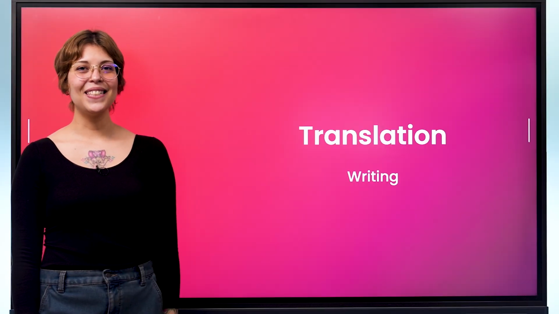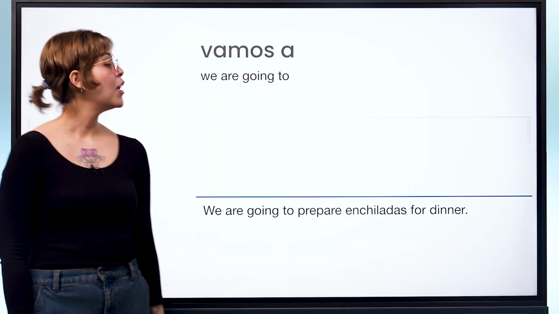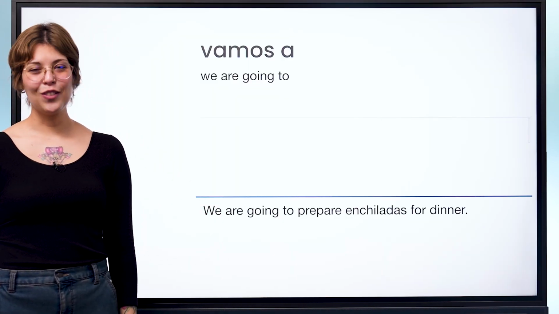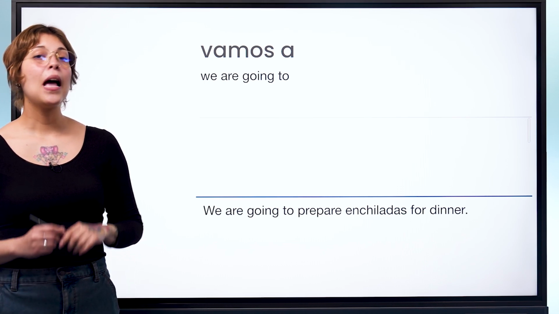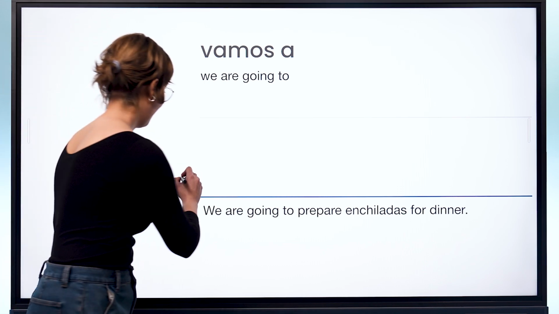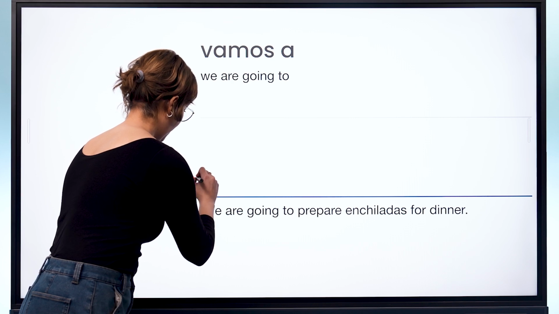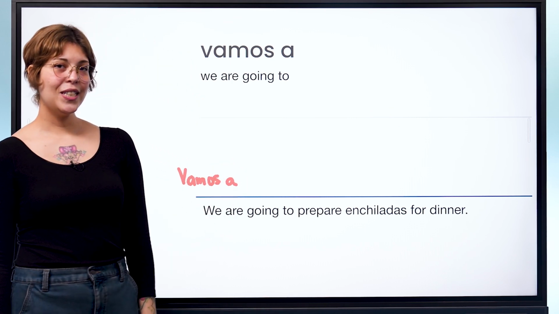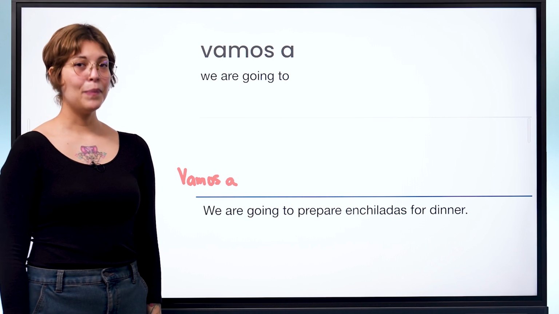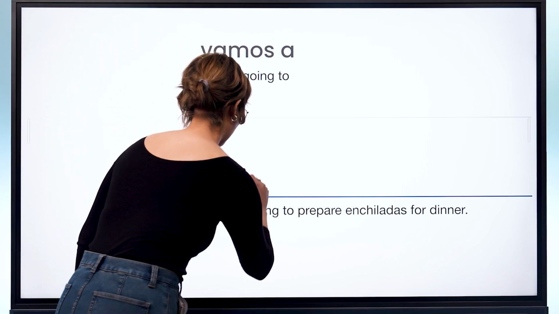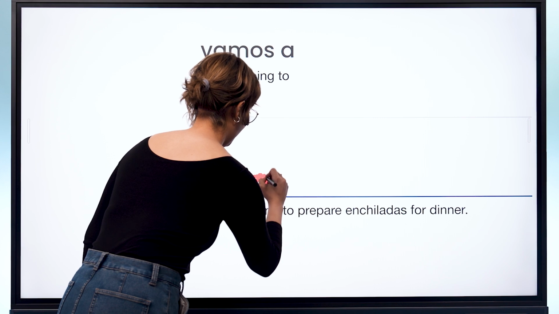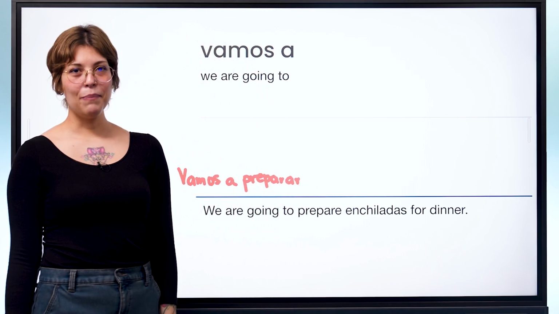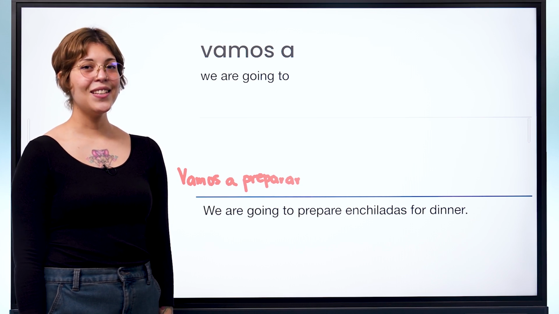Let's translate some sentences into Spanish. Translate, we are going to prepare enchiladas for dinner into Spanish. Vamos a. We are going to, followed by preparar. Prepare. Next, enchiladas.